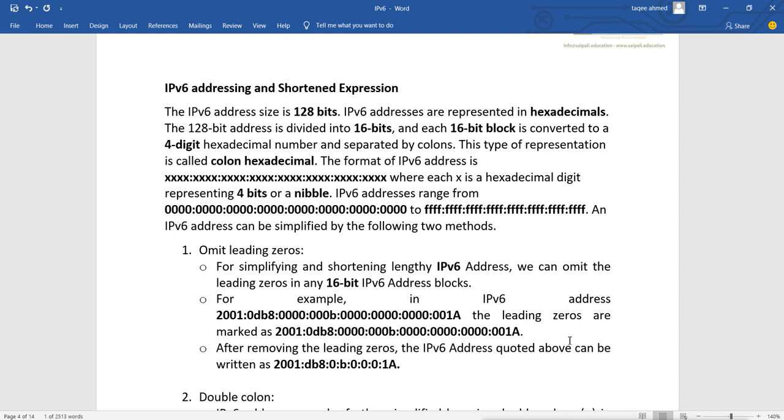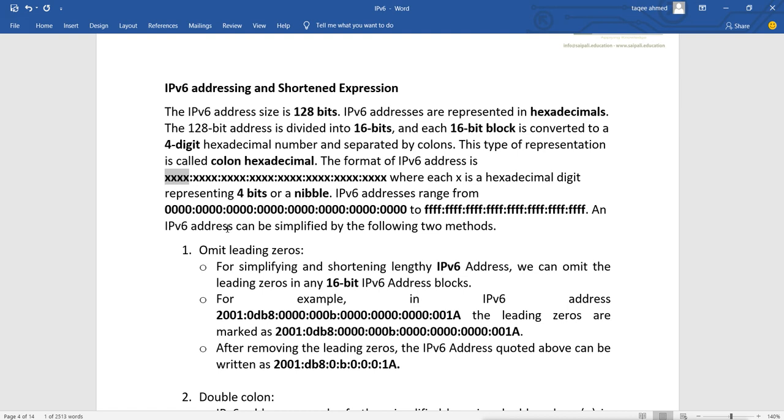The format of IPv6 addresses is like this. In every part you have 16 bits, and those 16 bits are divided into 4 hexadecimal digits. Each X is a hexadecimal digit representing 4 bits, or a nibble. When you combine 4 bits, it is also called a nibble.